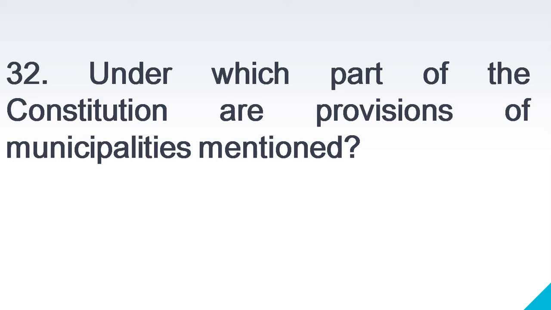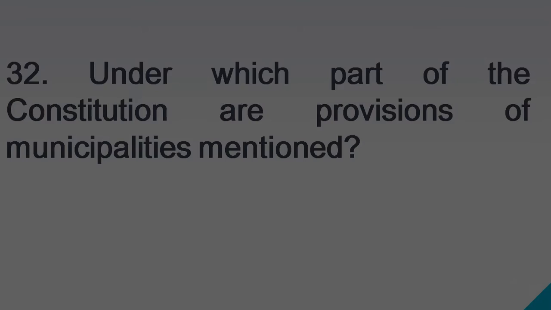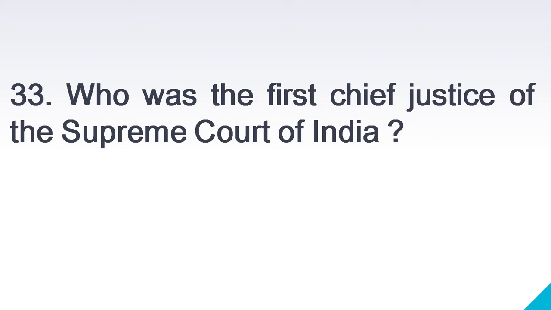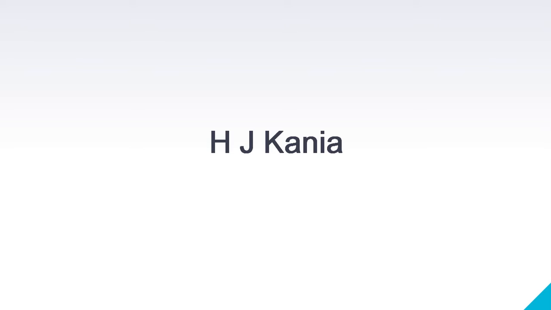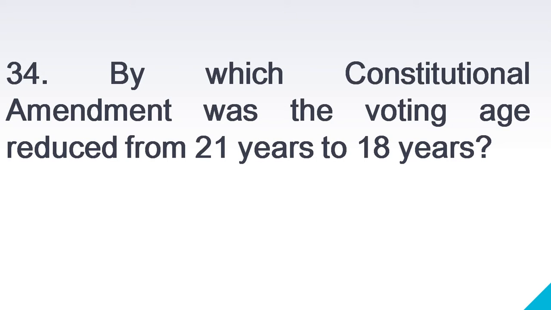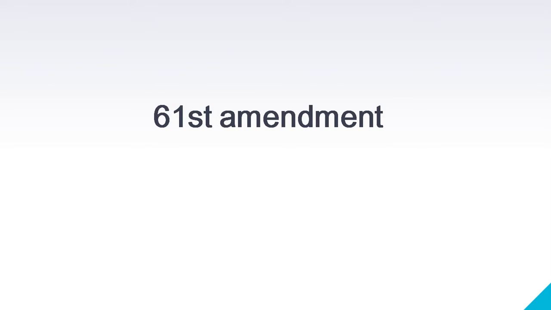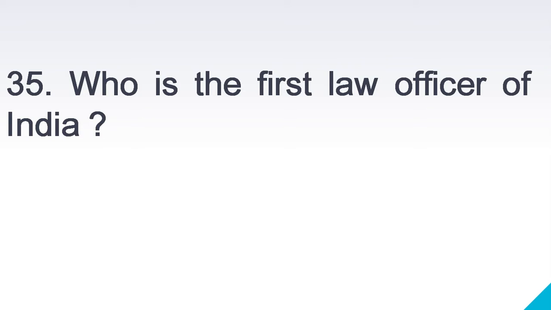Once again, I read the question. Under which part of the constitution are provisions of municipalities mentioned? Part 9. 33rd question, who was the first Chief Justice of the Supreme Court of India? H.J. Kania. 34th question, by which constitutional amendment was the voting age reduced from 21 years to 18 years? 61st Amendment.